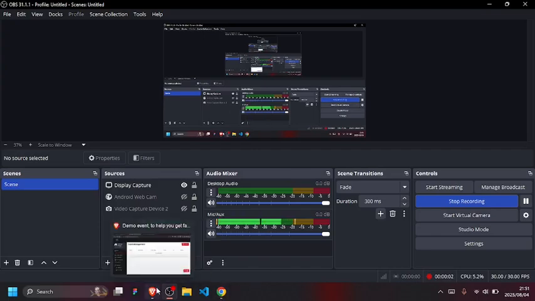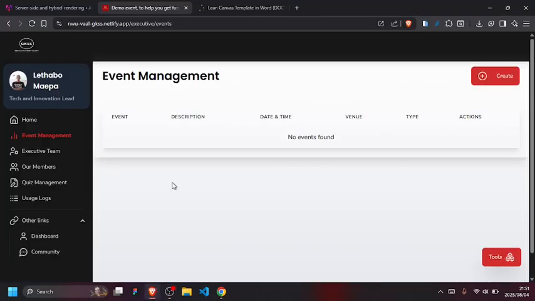Just a short demonstration of how the NW GKSS event system works. So the leaders will have access to this page, which is the executive page, more like an admin page, right? So they'll head to event management, then create an event, right?